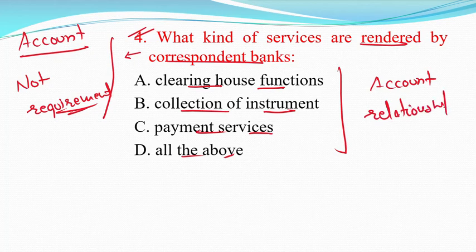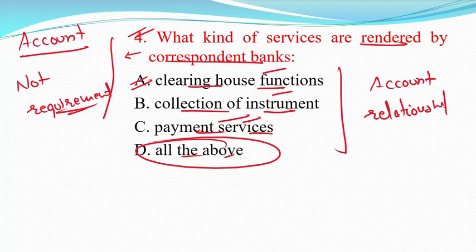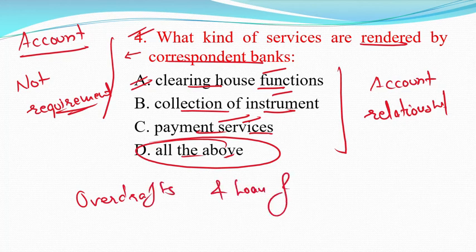But all these services are to be provided by the correspondent banks: clearinghouse functions, collection of instruments, payment services. So option D is the correct answer, all of the above. They can even provide you overdraft and loan facilities.